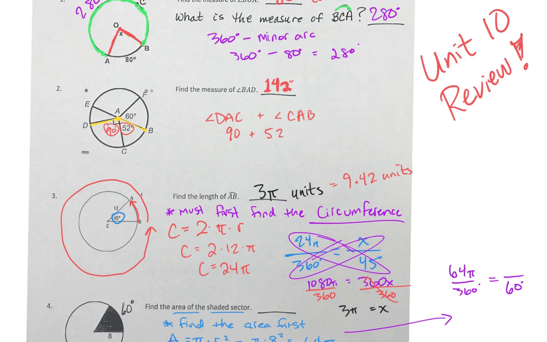So we know that it's 64 pi to fill up the whole circle, but we don't want to fill up the whole circle. We only want to fill up 60 degrees of the circle. So we're going to rock that proportion. I'm going to cross multiply and divide all at once on my calculator. So I'm going to do 60 times 64 pi, leave it in terms of pi there, and then divide by 360. And I got 10.6666 repeating, or 10 2/3.